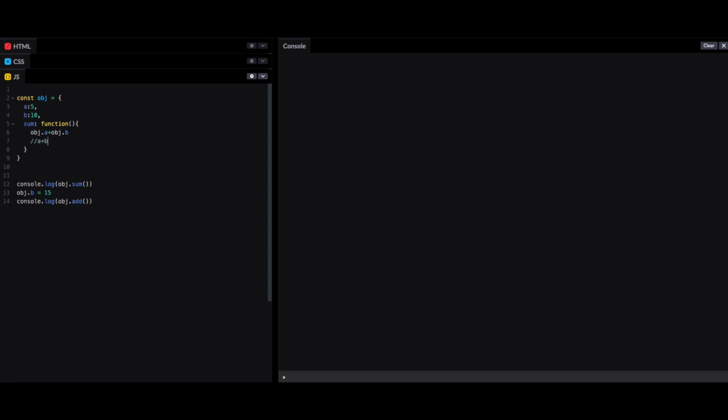Can anyone guess why? Try to guess. Mostly I think you can guess it. a and b are not in that scope. Okay, that's the answer actually. But let's assume there are too many variables. The object name is big. You cannot go on writing obj.a, obj.b, right? So with the this keyword you can directly return this.a plus this.b.